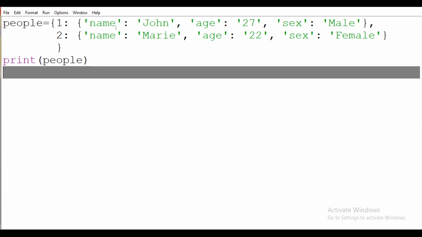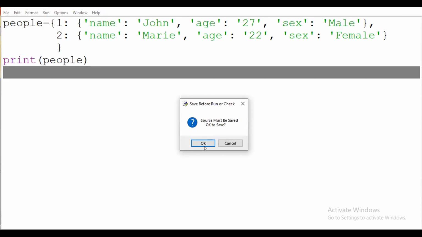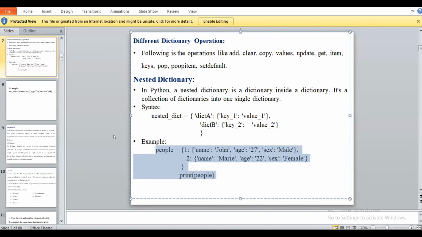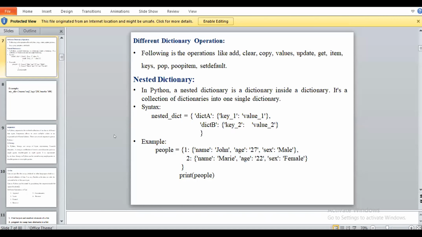So in my first key value pair, I have name, age, and sex. And the second is my second key value pair, that is 2 here. We use a nested dictionary to add more data. More data means, suppose we want to insert 100 lines of data at once. That time we use this nested dictionary concept.